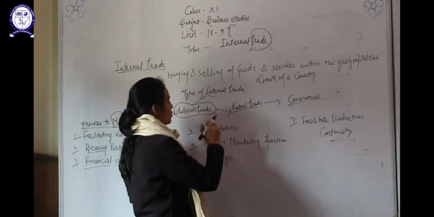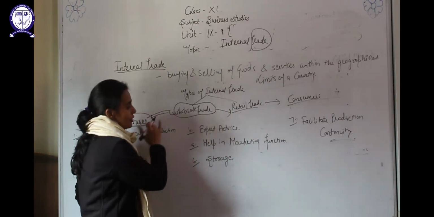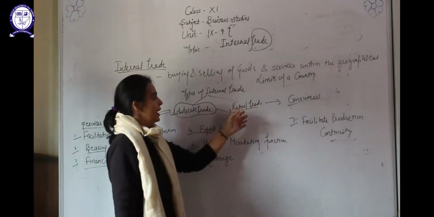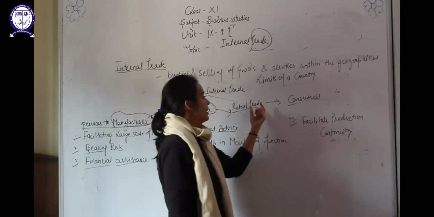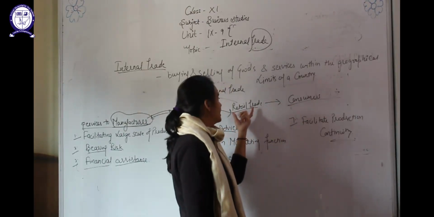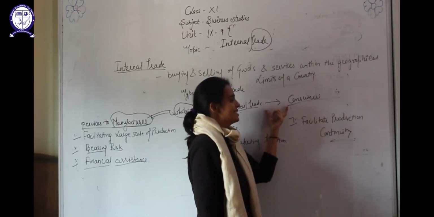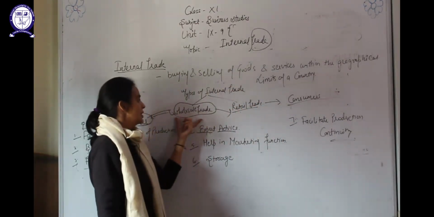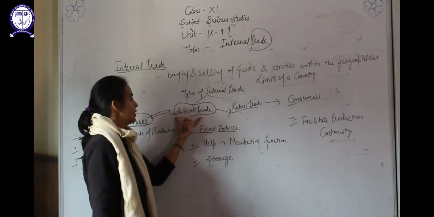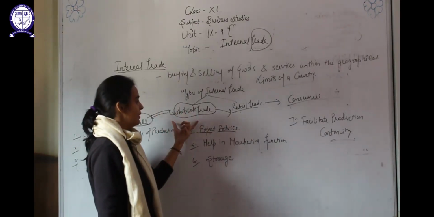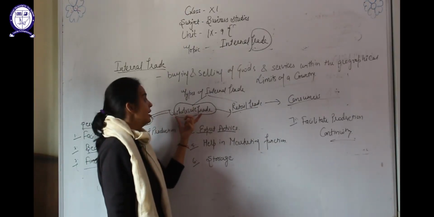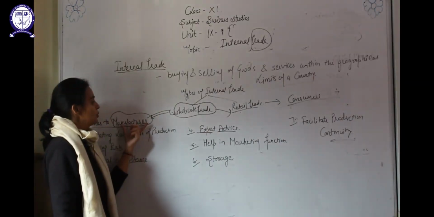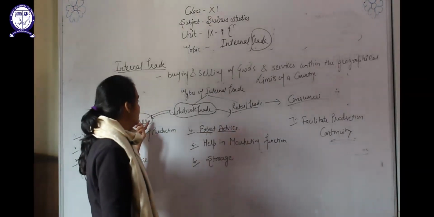The next service provided by the wholesaler to the manufacturer is expert advice, because the wholesaler is in contact with the retailer and the retailer is in contact with the consumer. So the retailer gets information about the taste and preferences of the consumer and transfers it to the wholesaler, and the wholesaler transfers this information, what exactly they want in the product and the product specification, to the manufacturer, and according to that the manufacturer produces the goods and services.